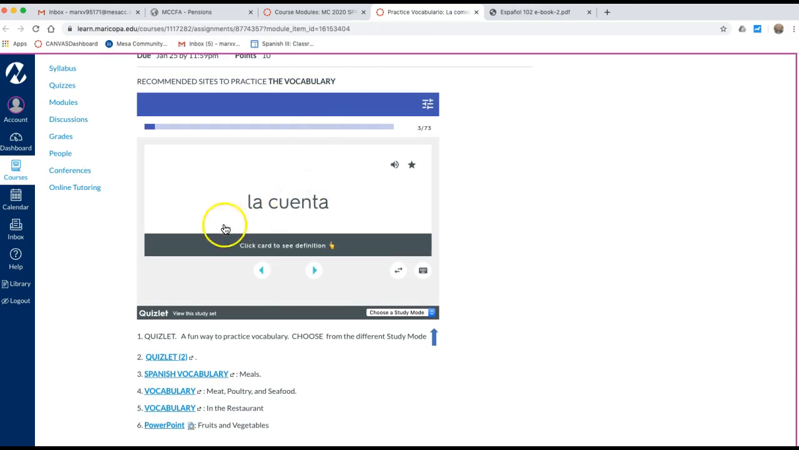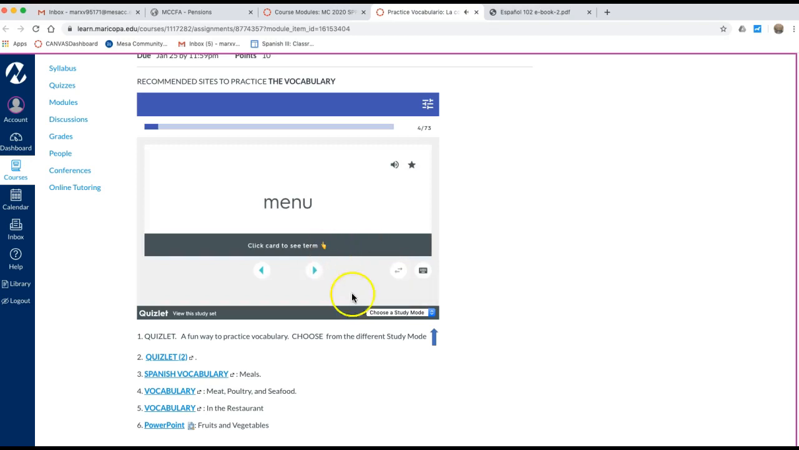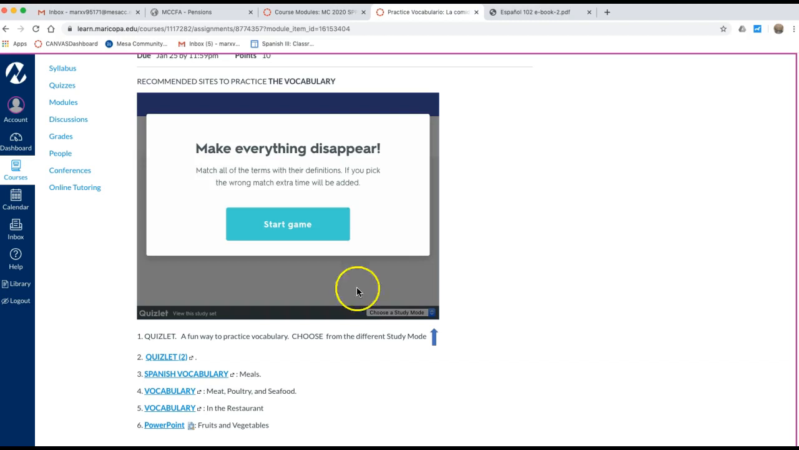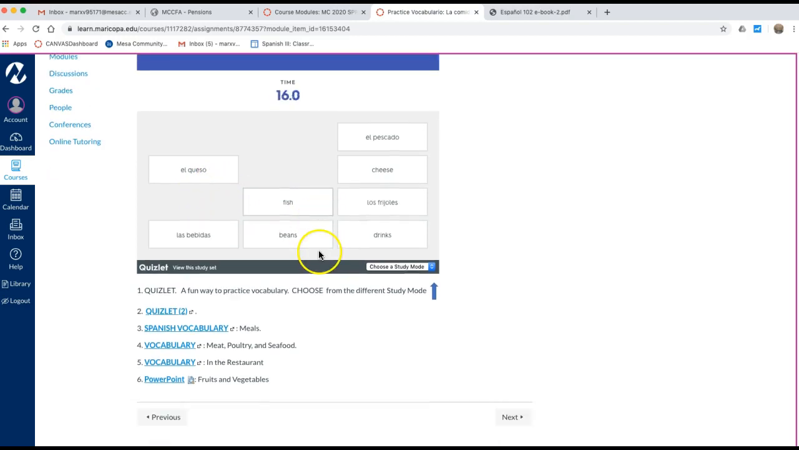So in here, the Quizlets, okay, these are flashcards, right? La cuenta, el menú, menu, okay. And here, if I want to match, so start the game, so I have to match lobster con langosta, perfecto. Black pepper con pimienta, okay. You can have the list of the vocabulario next to you, or just test yourself and see how much you know about food. And here is another Quizlet.